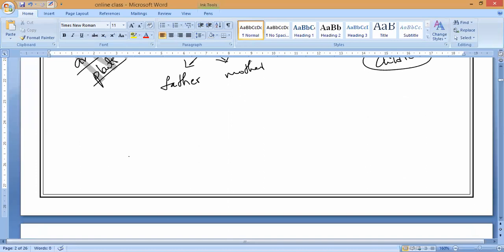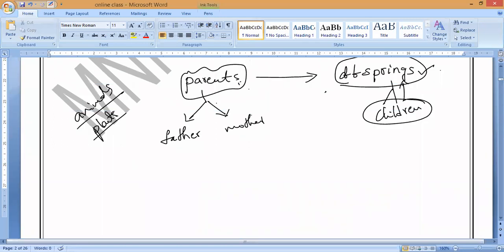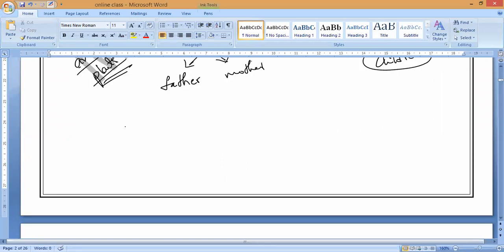So in this chapter, we are going to study who is called parents and who is called offspring, how they produce their offspring from the existing parents or existing organisms, and what methods they follow. That is all we'll discuss in this chapter, for both animals as well as plants. Now let us come to the next concept, types of reproduction. So please all of you write the heading: types of reproduction.